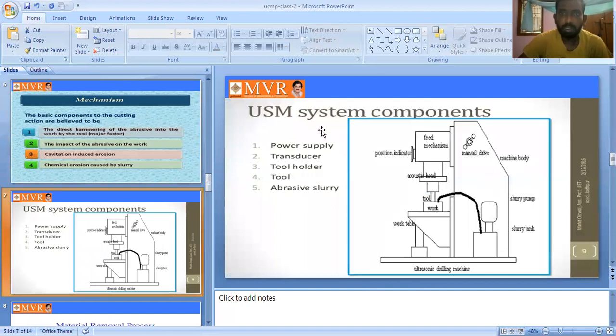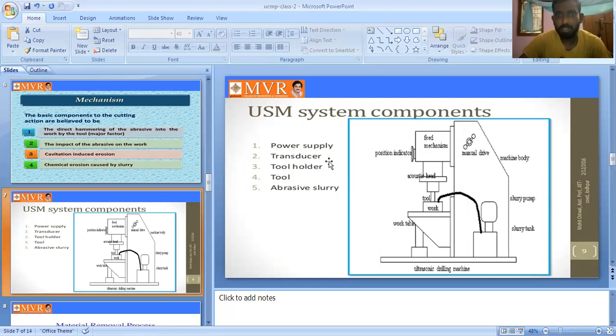See here, ultrasonic machining components. These are the major components used in ultrasonic machining. The first component is the power supply. Why? Because it is a mechanical energy process, a machine, and the power supply is very important. With power only can we cut the material from the workpiece. Without power we cannot do anything. So the major component is the power supply.